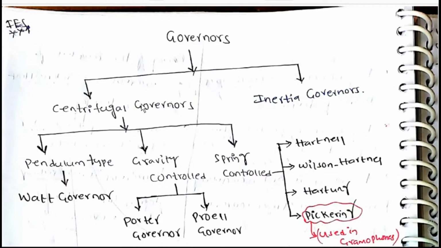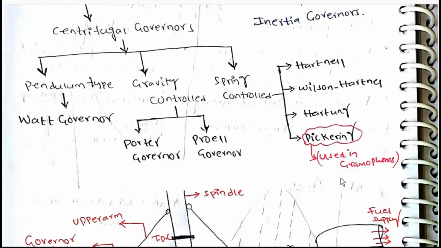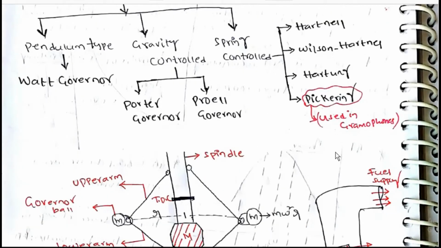Governors: centrifugal governor, inertia governor. In centrifugal governor: pendulum type, gravity controlled, spring controlled. Pendulum type: Watt governor. Gravity controlled: Porter governor and Proell governor. Spring controlled: Hartnell, Wilson-Hartnell, Hartung, Pickering. Pickering is used in gramophone.